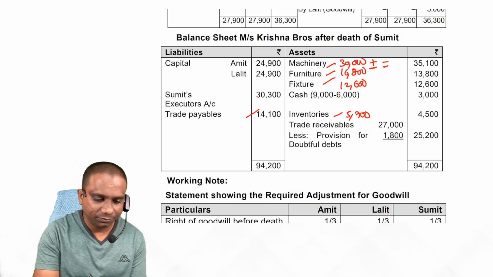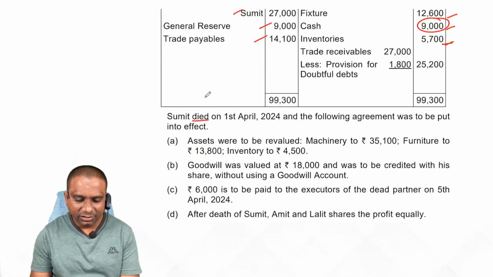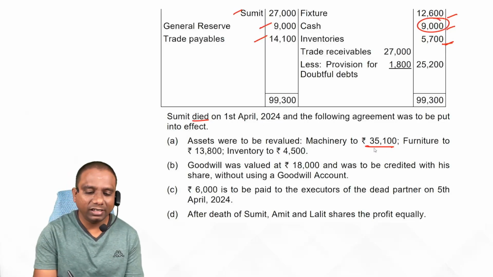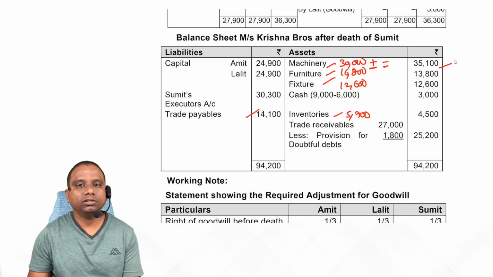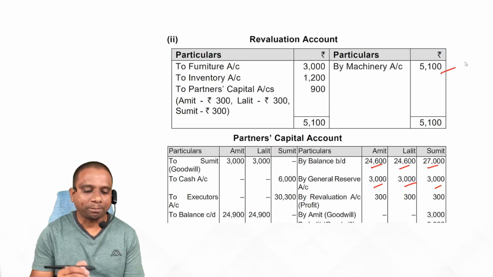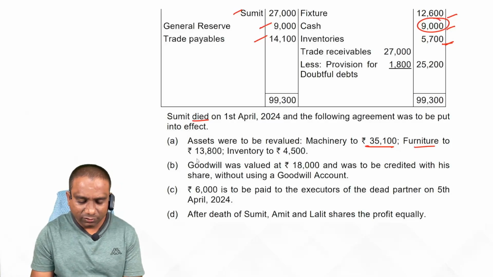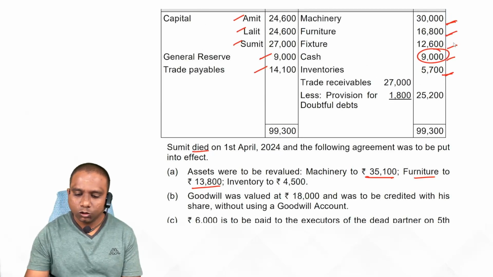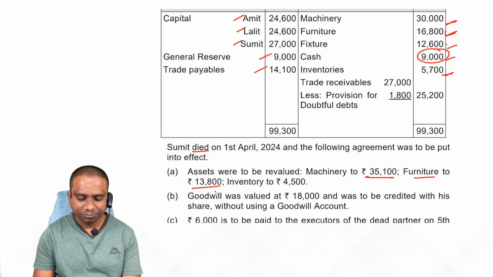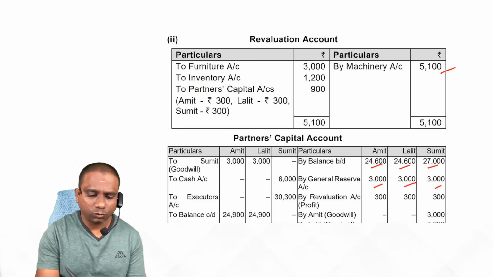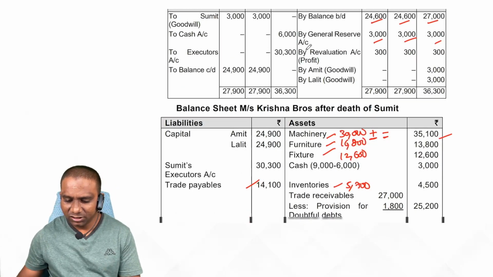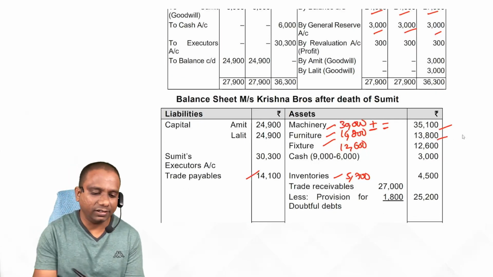Now look, assets are to be revalued. Machinery 35,100 means 5,100 increase. So go to the revaluation account credit side and write down 5,100. Next, furniture 13,800. Earlier 16,800, but now it is reduced to 13,800. So in the revaluation account, how much decrease? 3,000. Balance sheet new value 13,800.